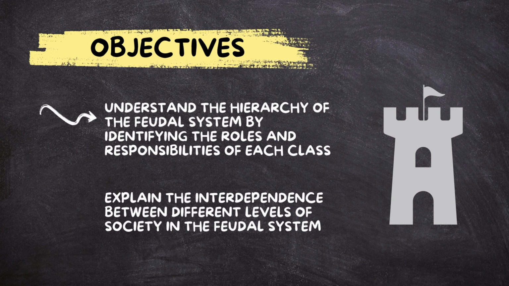Let's start with our learning objectives for today. First, we'll explore the feudal pyramid and learn about roles and responsibilities of each group, from kings to peasants. Second, we'll examine how these groups depended on one another to keep the feudal system running smoothly.